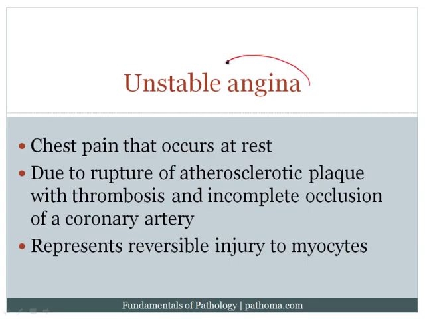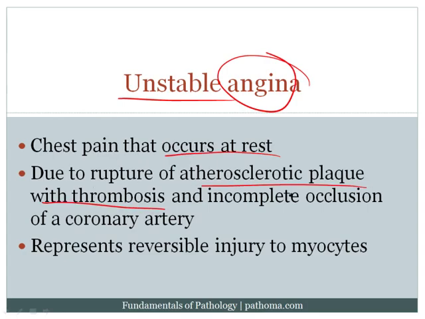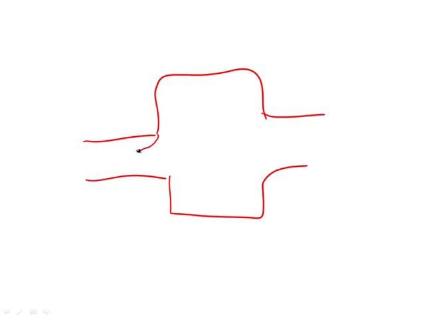Unstable angina is chest pain that's reversible, but it's unstable, i.e. it occurs at rest, and this is due to rupture of the atherosclerotic plaque with thrombosis, but an incomplete occlusion of a coronary artery, high yield, incomplete occlusion. Here's the idea. You've got a coronary artery going into the myocardium, and this coronary artery has atherosclerosis. Imagine if there's rupture, which would usually occur at the neck, here or here, then this would expose the subendothelial collagen and the necrotic material within the plaque, which would then allow for activation of thrombosis. Now, thrombosis would occur, but it would only partially occlude this vessel.